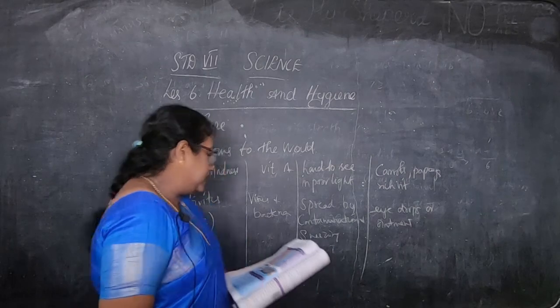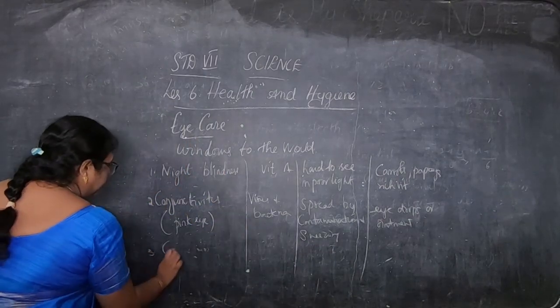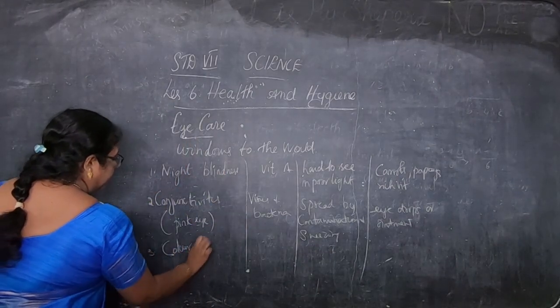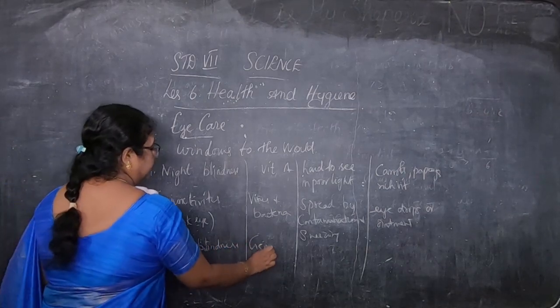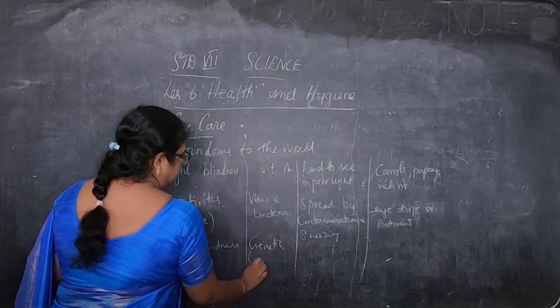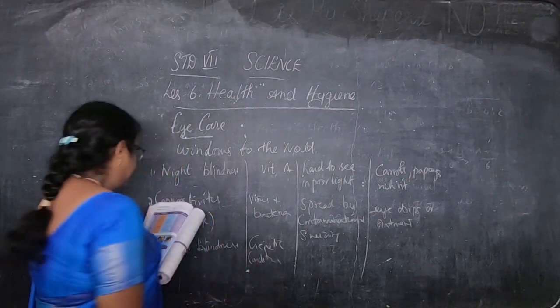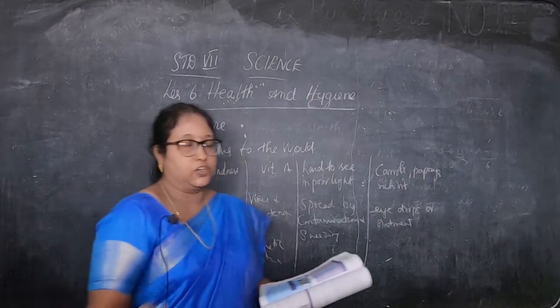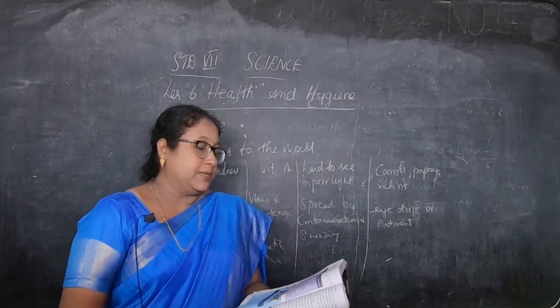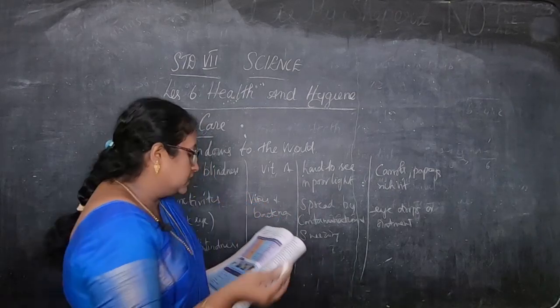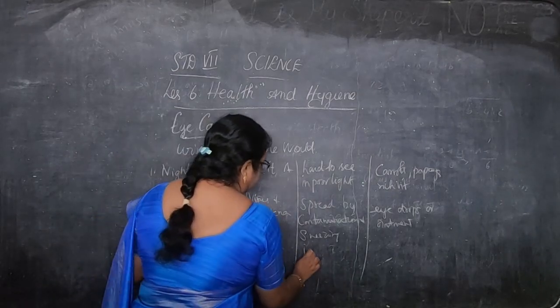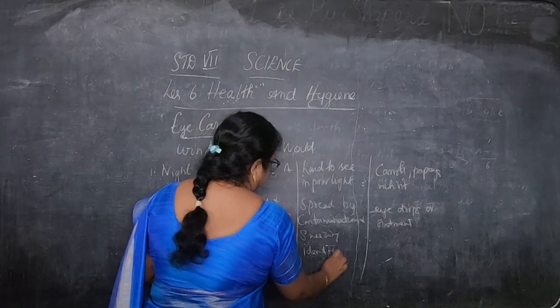Okay, children. Next is color blindness. Color blindness is a genetic condition, with difficulty in distinguishing between colors. You cannot identify the colors. There is an inability to see shades or tones of the same color.